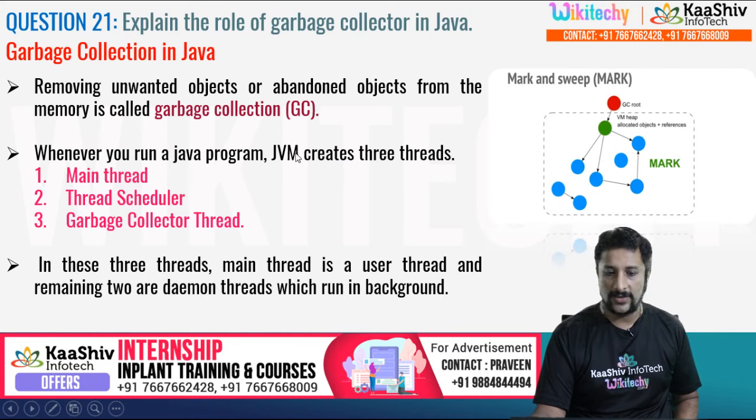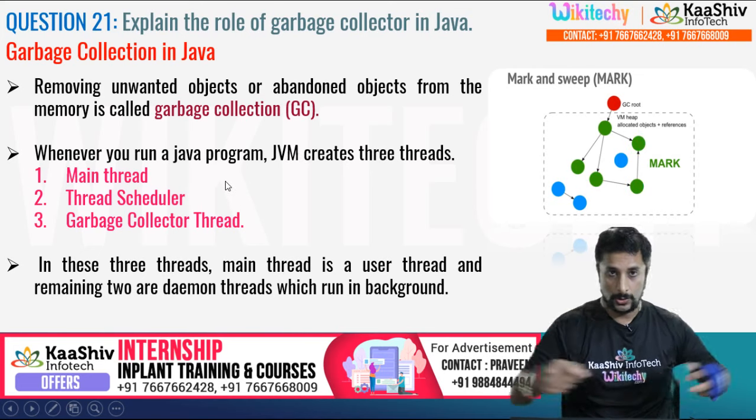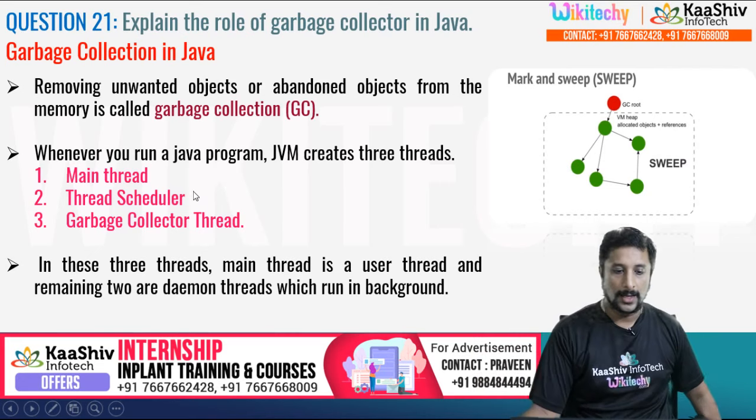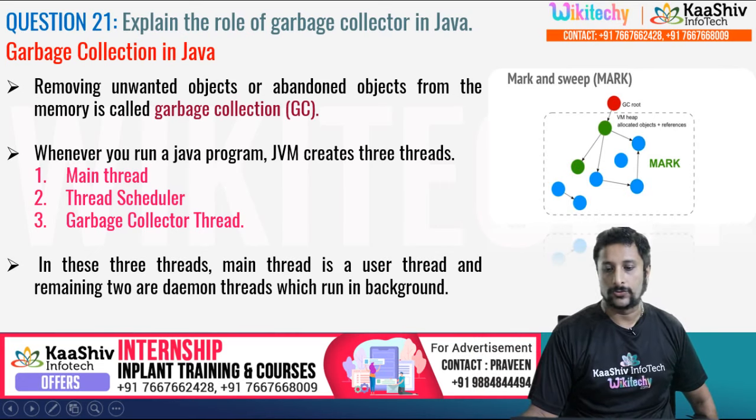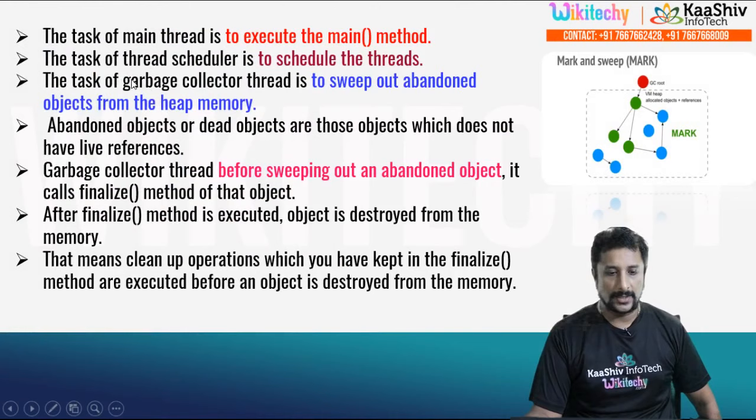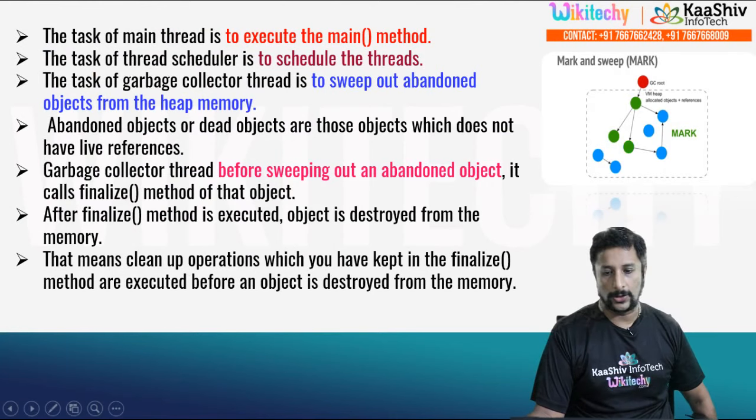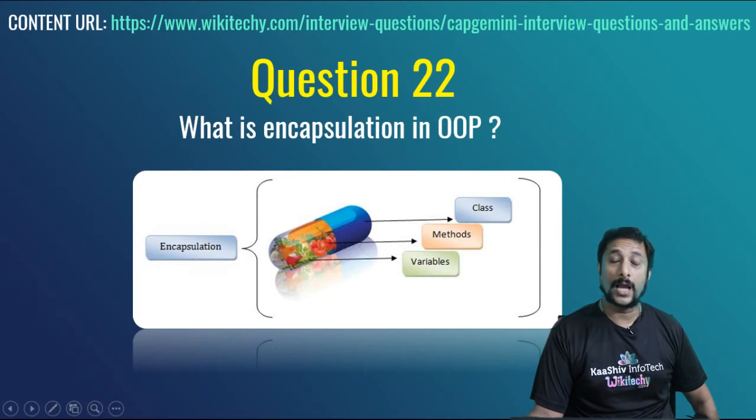So the JVM, Java Virtual Machine, creates 3 threads: the main thread to run the program, the thread scheduler to process the program faster, and there is a garbage collector thread. So 3 things are there, and here are the details about the threads and everything, just check it out. And garbage collection is called via the method called finalize.